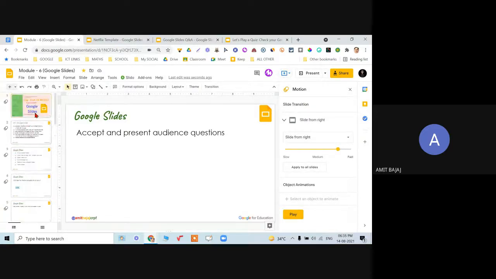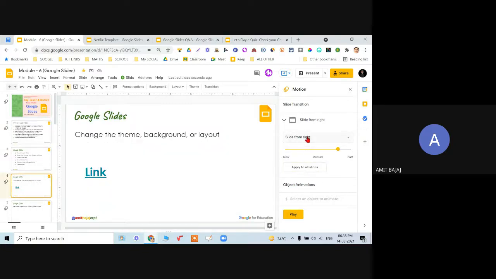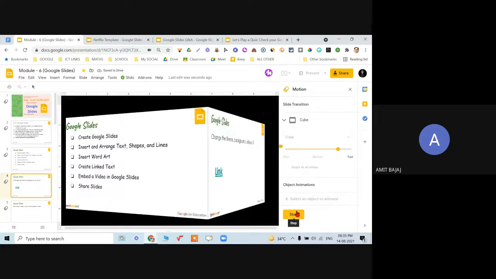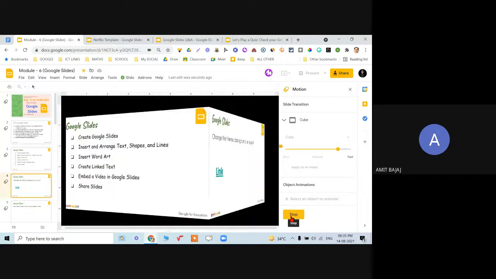For each slide, you can go for a different slide transition also. By default, I have just taken apply to all slides here. You select a slide, and select what you want for that slide, and check how it will look. So that way I can go for the slide transition.